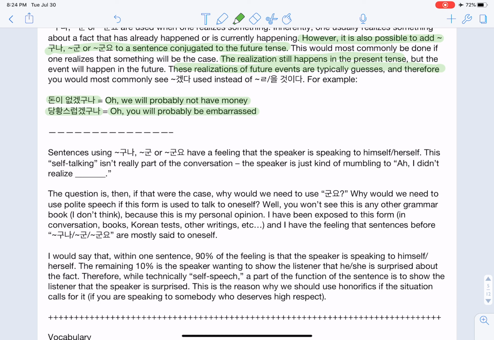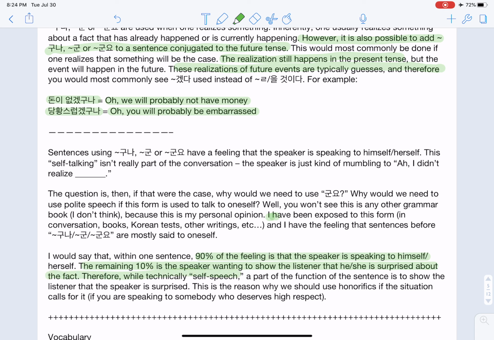Well, you won't see this in any other grammar book, because this is the writer's personal opinion. I have been exposed to this form in Korean conversation, books, Korean tests, other writings, etc., and I have the feeling that sentences before guna, gun, or gunyo are mostly said to oneself. However, within one sentence, 90% of that feeling is the speaker speaking to himself. The remaining 10% is the speaker wanting to show the listener that he or she is surprised about that fact.